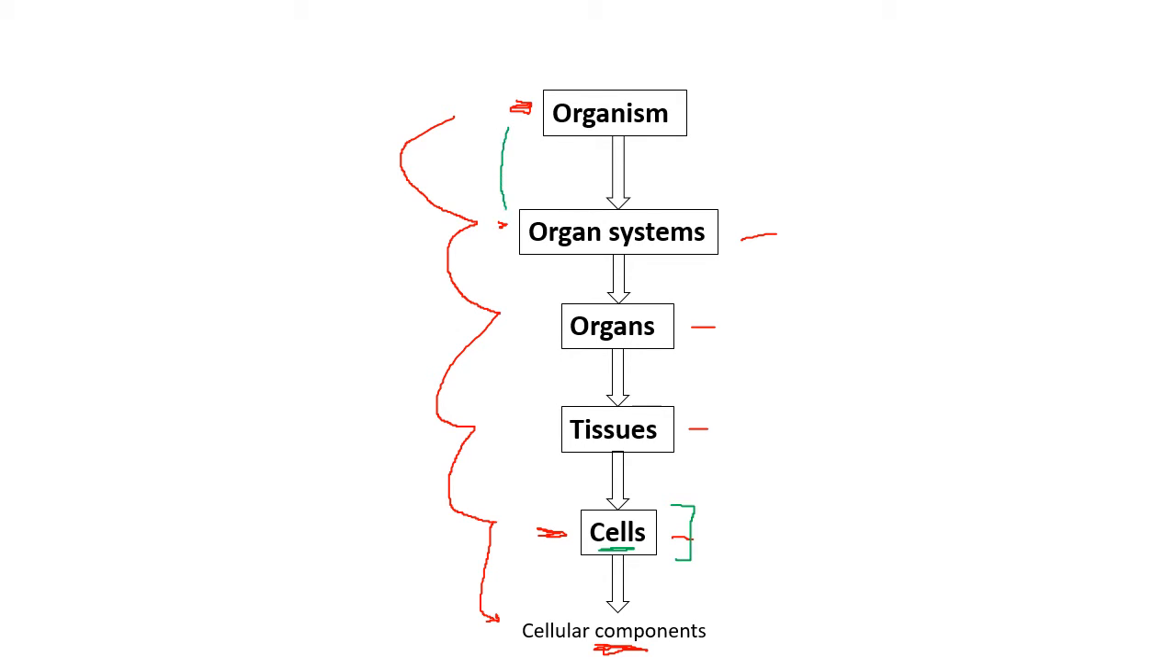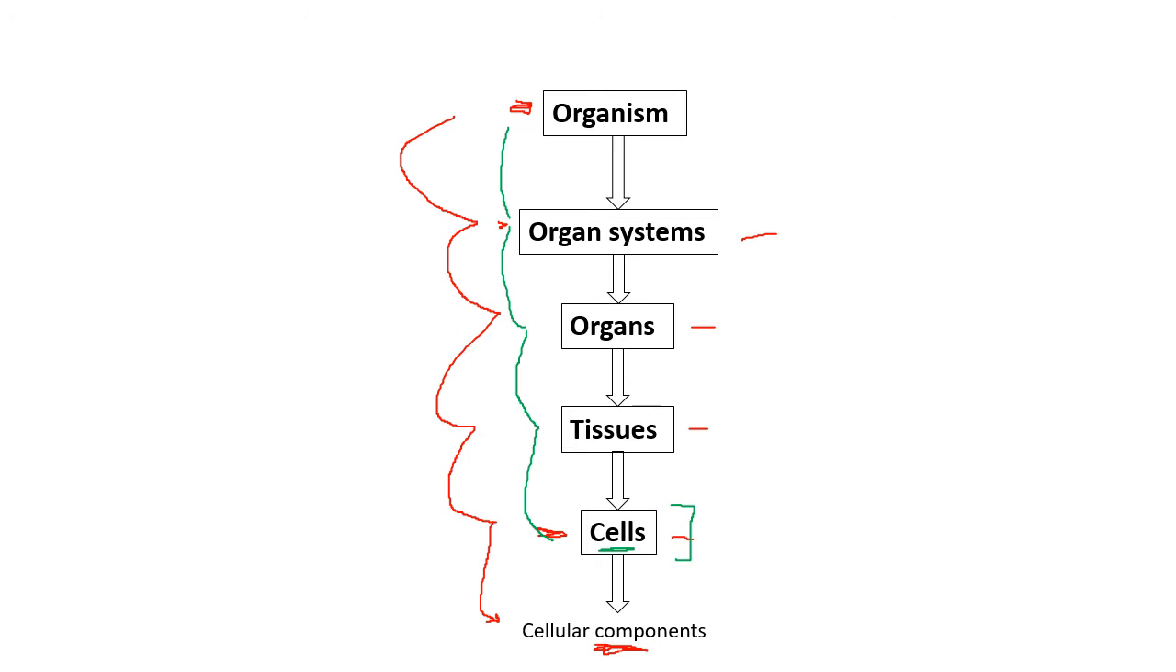An organism is made up of organ systems, made up of organs, made up of tissues, and tissues are made up of cells. So the cell is the structural unit of life, the smallest one, and in the cell we have the cellular components. All these organ systems, like we discussed before, undergo a series of biochemical reactions, and all these biochemical reactions require energy. And energy we get from the food we eat.